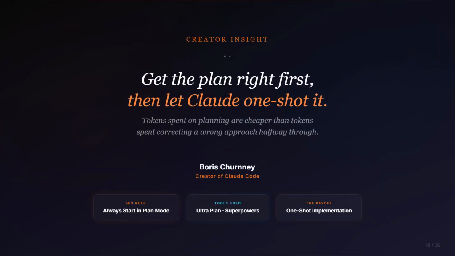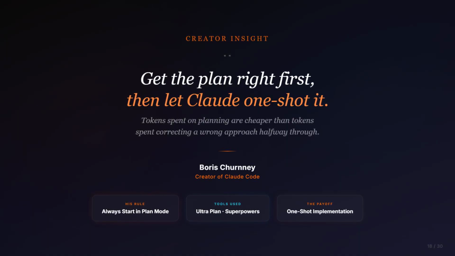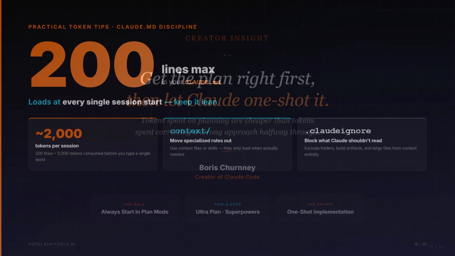Boris Cherny, the creator of Claude Code, starts every single session in plan mode. Get the plan right first, then let Claude one-shot the implementation. Tokens spent on planning up front are way cheaper than tokens spent correcting a wrong approach halfway through.